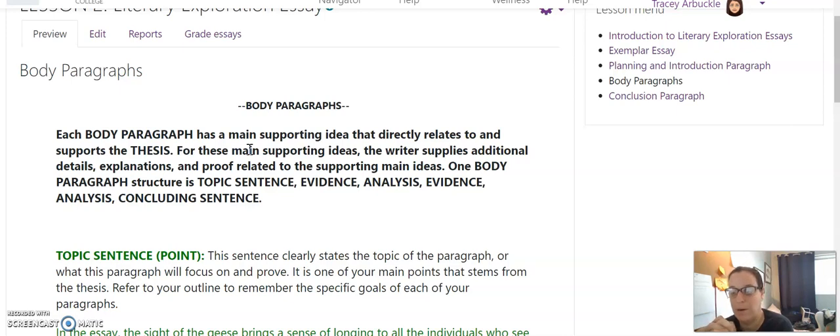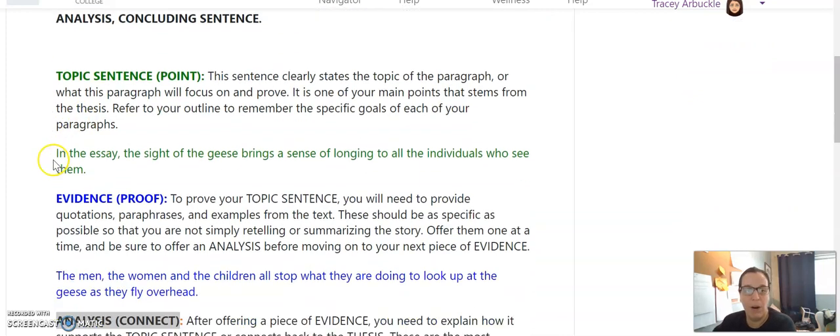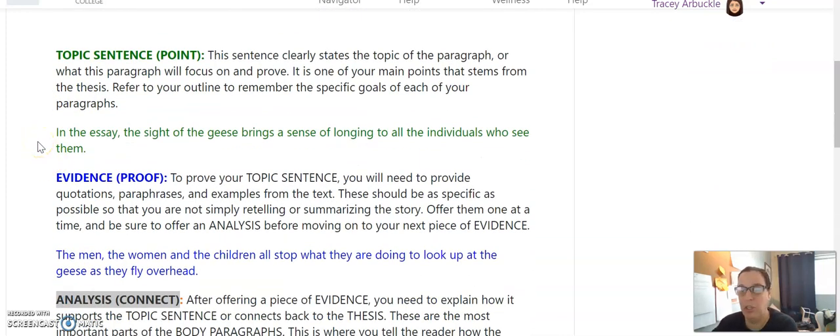As we learned in the introductory paragraph video, the first body paragraph is going to be about how the text relates to the thesis, and the second body paragraph is going to talk about how a personal example relates to the thesis and the overall topic. So each body paragraph has a pretty firm structure, just like the introductory paragraph. You want to start with your topic sentence.